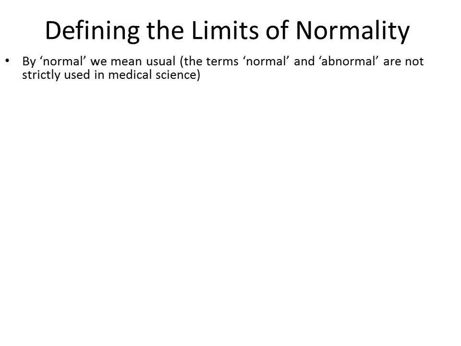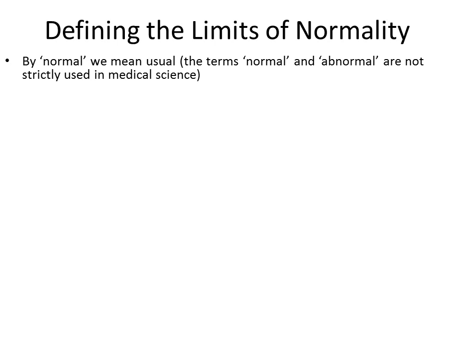We mentioned that standard deviation can be used to define the limits of normality. This means deciding the upper and lower limit of the normal range. For example, the normal range of pulse rate is from 60 to 90 beats per minute. How do we know that 60 is the lower limit of normal? Because most people have a pulse rate of around 80. So how do we decide whether 58 is the lower limit of the normal range or 60? And how do we decide that 90 is the upper limit of the normal range? It can be 92, it can be 94. So we use standard deviation for this purpose.